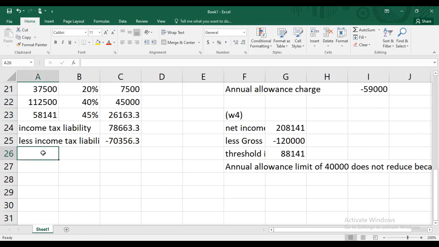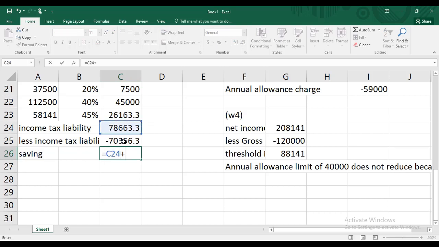So, saving. The amount of the saving is this. But this is not the final answer. Why is this not the final answer? Actually, when you say that she has contributed gross 1,20,000 in PPC, she has not exactly contributed 120. Because 120 is not the net contribution, it is written gross contribution, which means that 20% is actually paid by HMRC. Her actual contribution is only 80%.